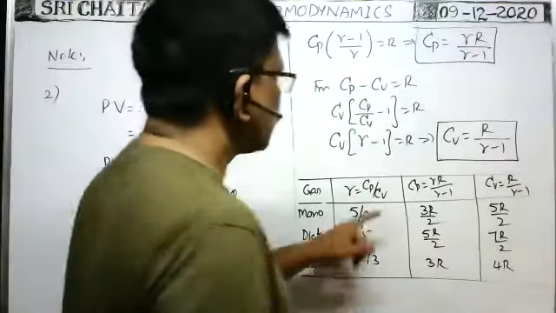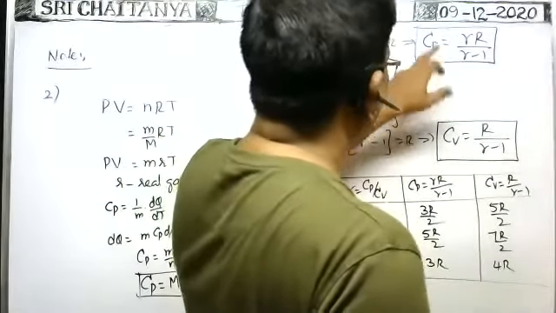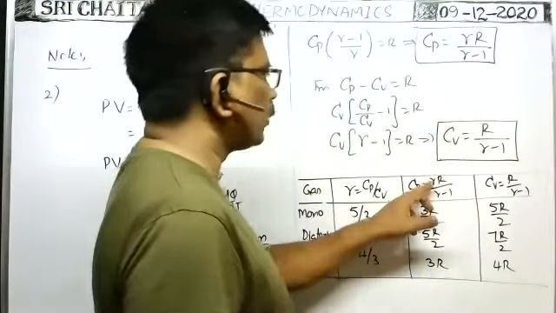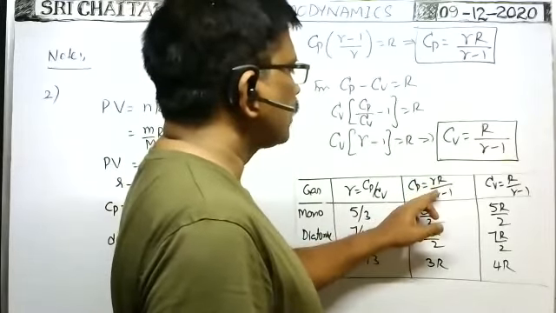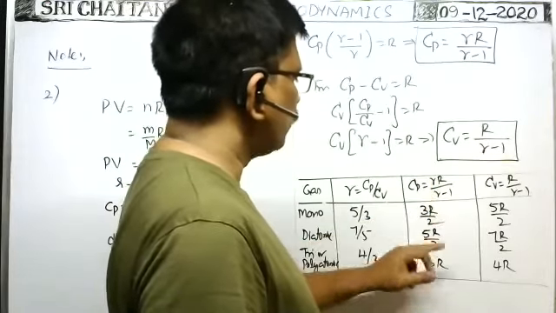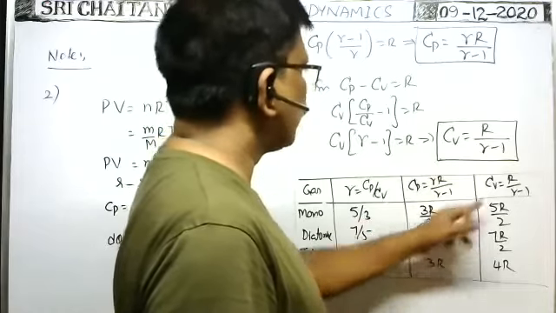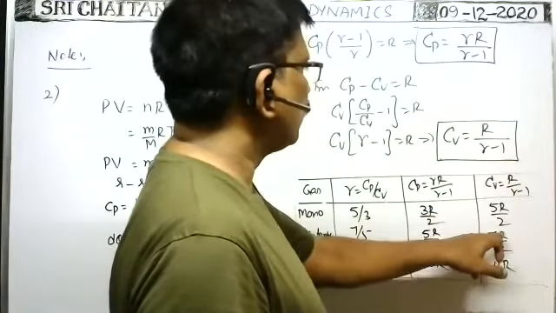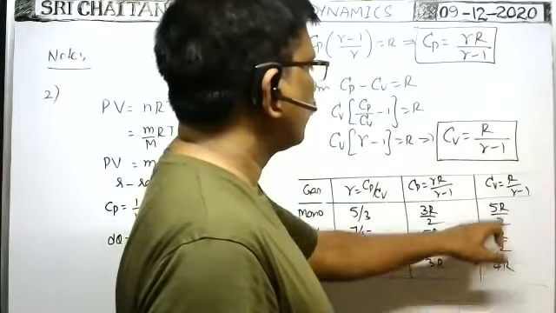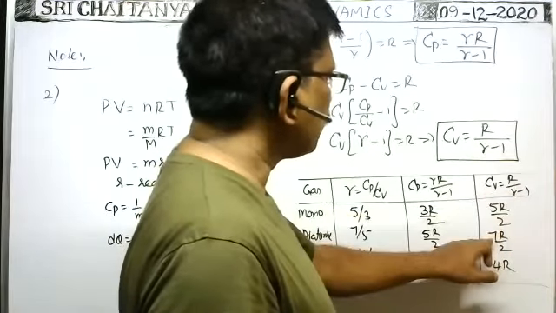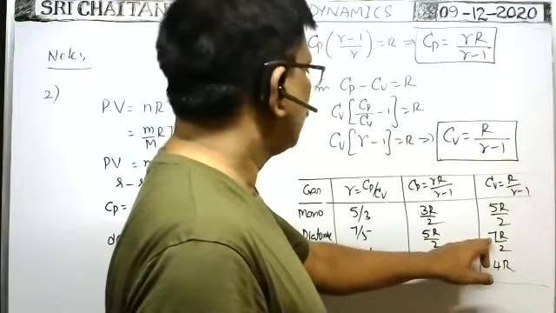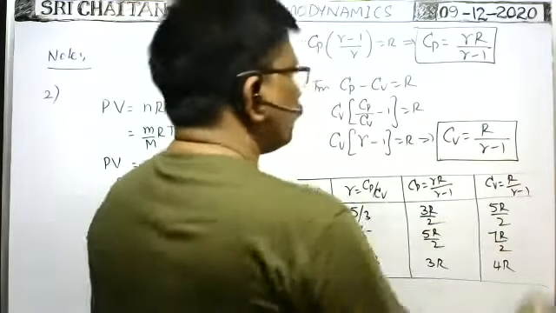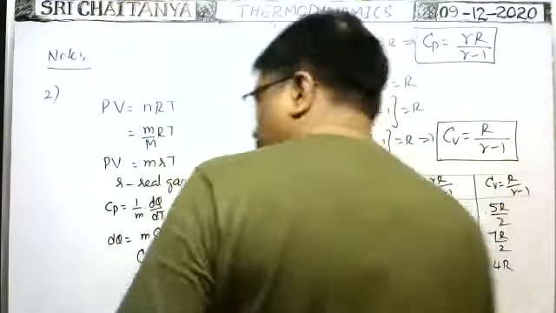Say, substitute gamma 7 by 5 here. You substitute 7 by 5, what you will get? Cp is 7 by 2 R, and Cv is 5 R by 2. Yeah, here there is a mistake. 7 by 5 means Cv is 5R by 2. What about this one, 5 by 3? That means Cv is 3R by 2. Yeah.